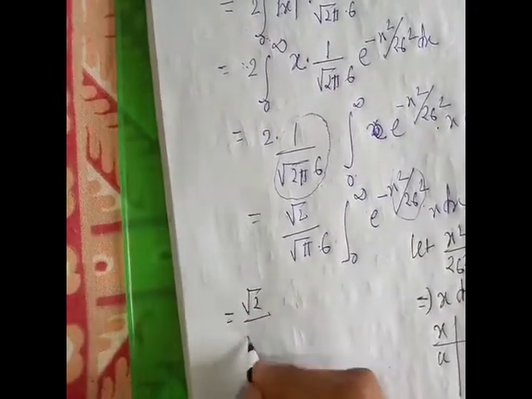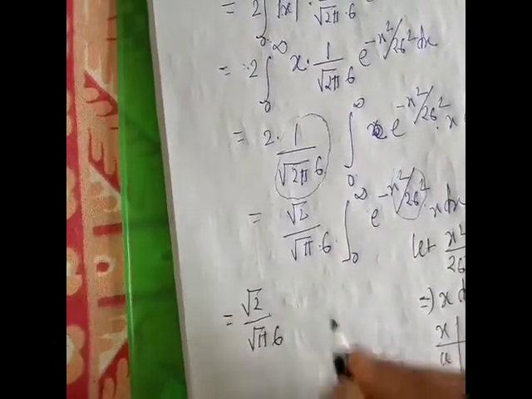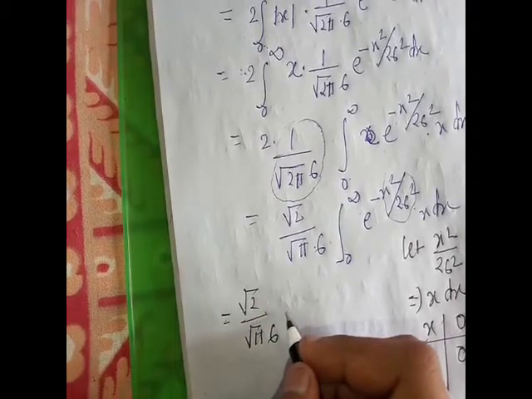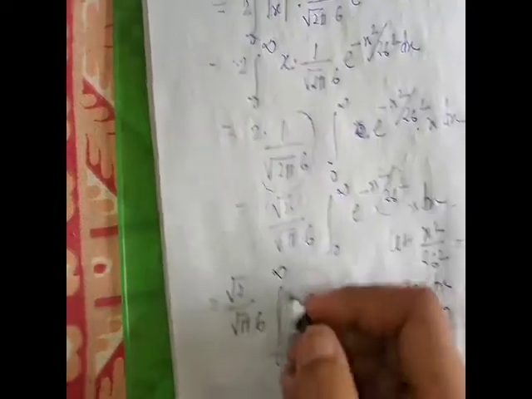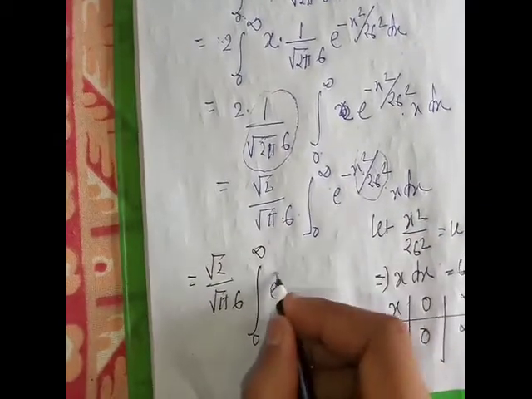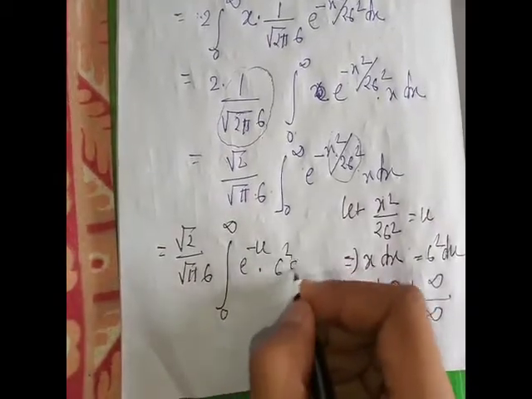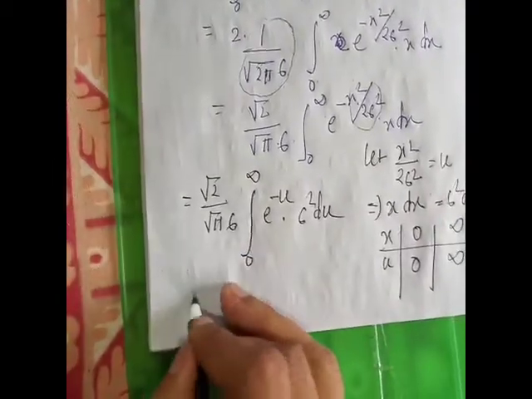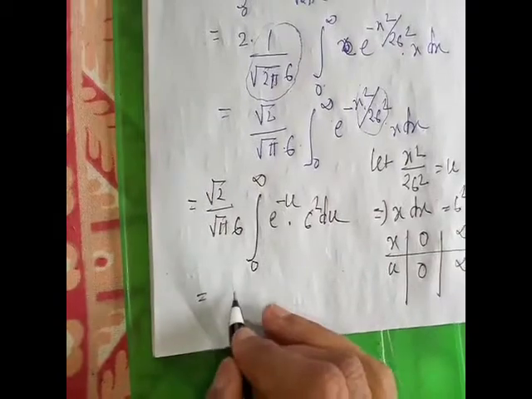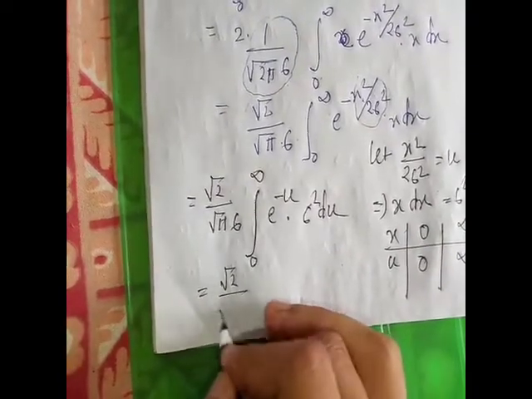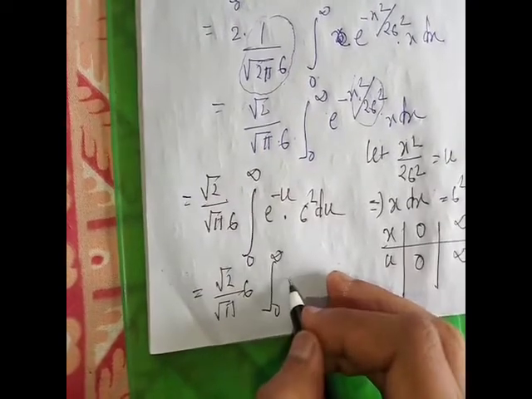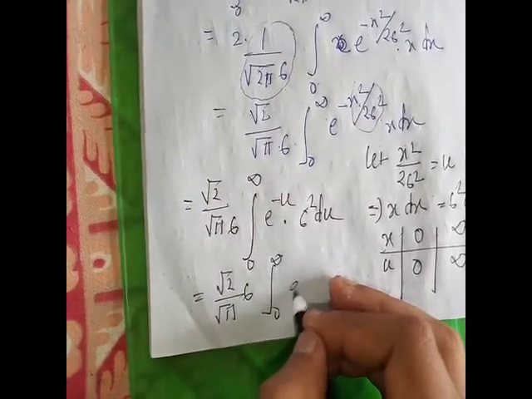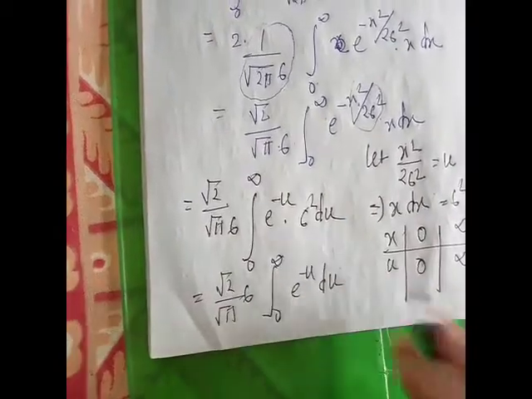Then the integration becomes root 2 by root pi into sigma, the integral from 0 to infinity of e to the power minus u, with x dx replaced by sigma square du. So sigma square du, and the sigma cancels, giving root 2 by root pi into sigma, integral from 0 to infinity of e to the power minus u du.